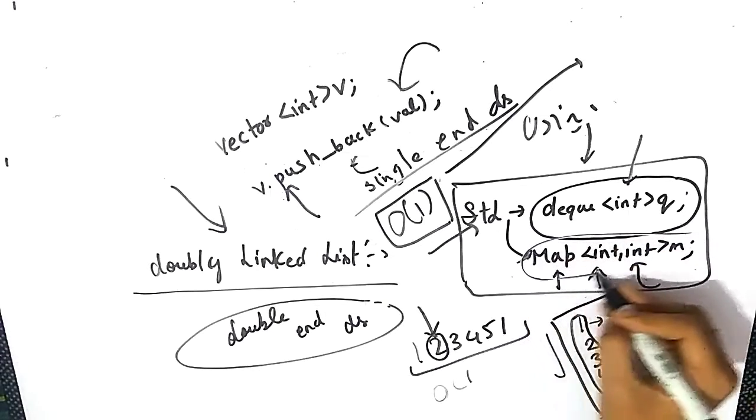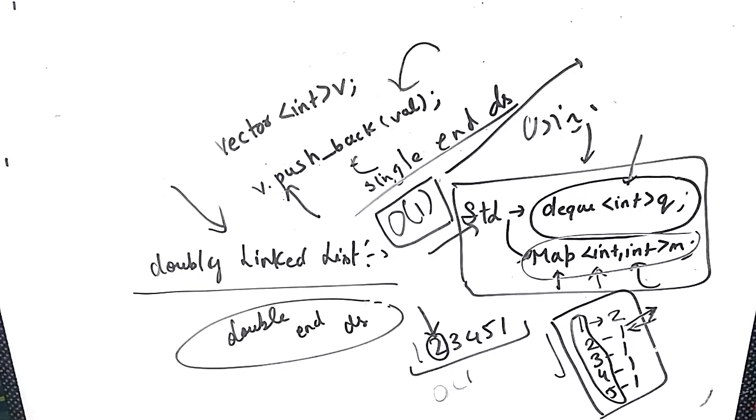What is the use of the map? The main use of the map is to store the frequency of each of the elements, so that we can find the element that is occurring only once in the array or vector, whatever you are given.